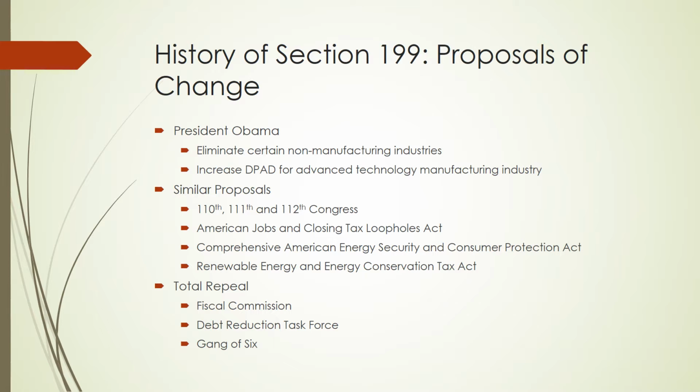Other similar proposals have been made by the 110th, 111th, and 112th Congress, who voted to disallow the deduction for the same industries. And there have also been many proposals to just remove Section 199 completely by the Fiscal Commission, the Debt Reduction Task Force, and the Gang of Six, as well as many economists. The reason for the proposal to remove it completely is similar to the Obama administration: investment distortions between all sectors of the economy are uneven, and that should be fixed.